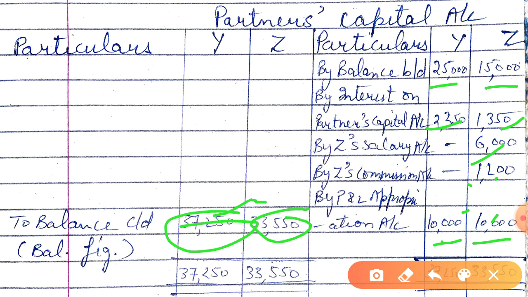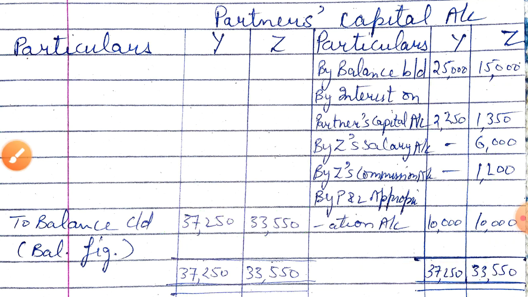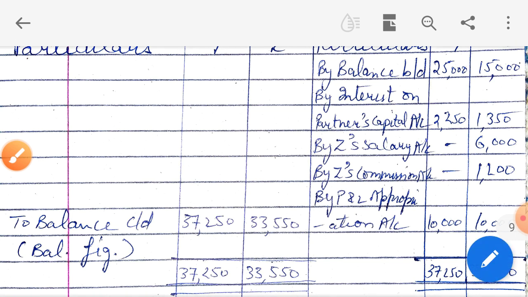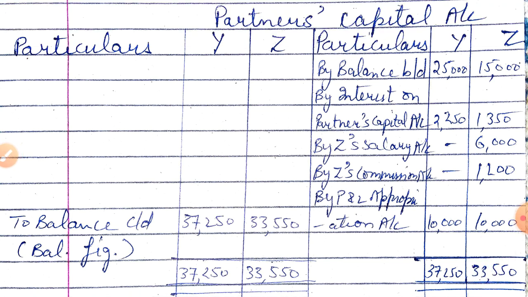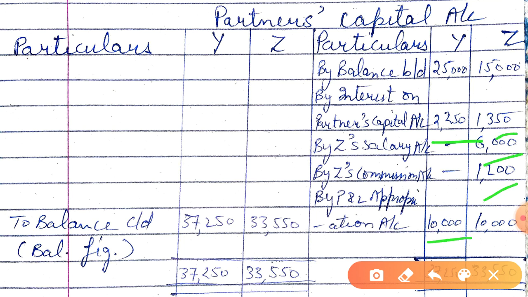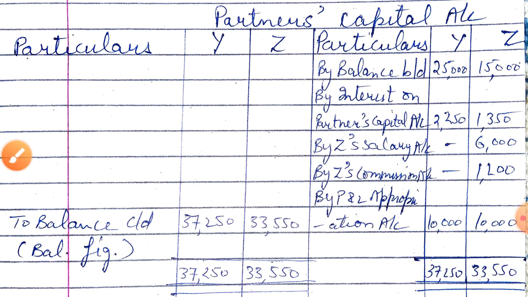I hope this point is clear to you, all the students, how we got these figures. Is my point clear to you, students? All these figures I have already told you and shown in the working note, so you can take a screenshot, and this is the solution for our question.